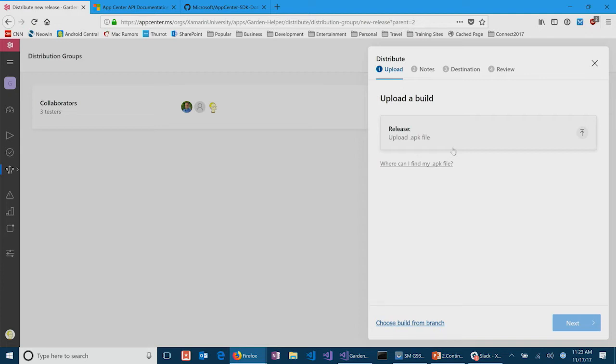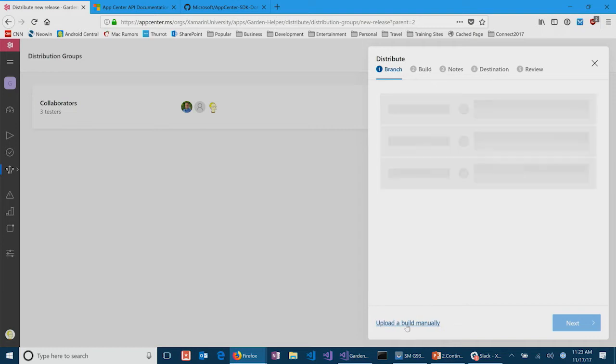And so I've put a fix in, but I don't know if that fix is going to work for him, and I don't really want to put it into the repo and distribute it to everybody. Instead, I can build it locally. I can then upload that APK and trigger it just to Adrian. Right, and only to me, and then I can validate. He can test it, make sure it works, or provide some feedback to me, and then we can go ahead and put it into the real build and distribute it to all of our users. Really powerful, really flexible. Really is.